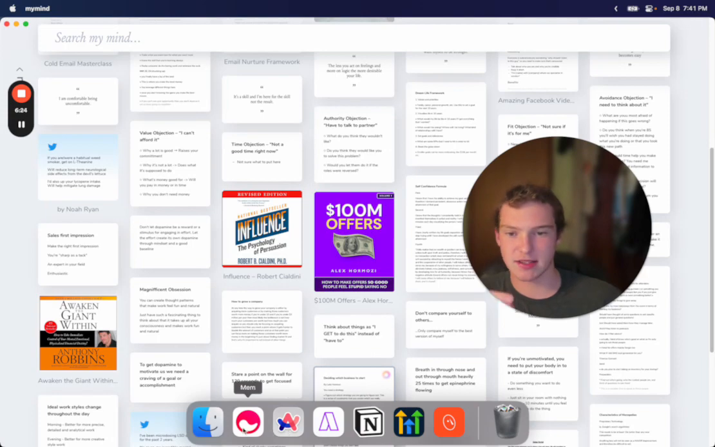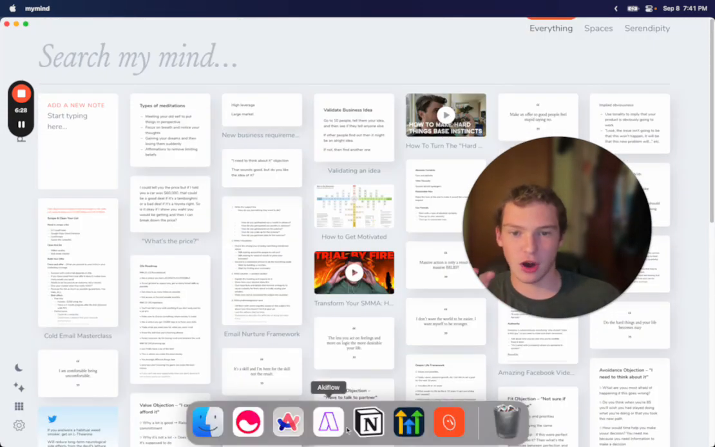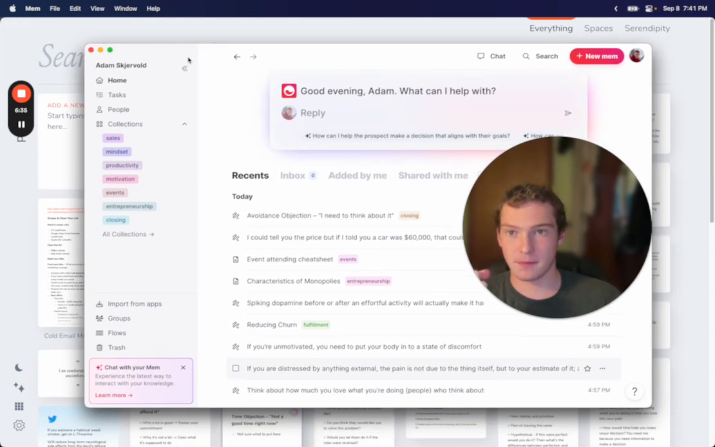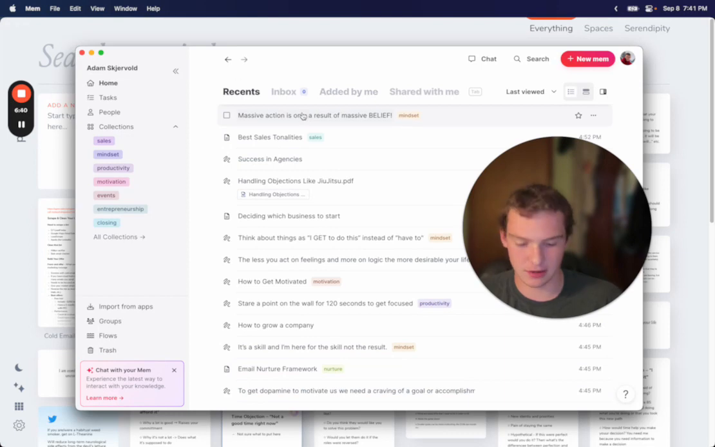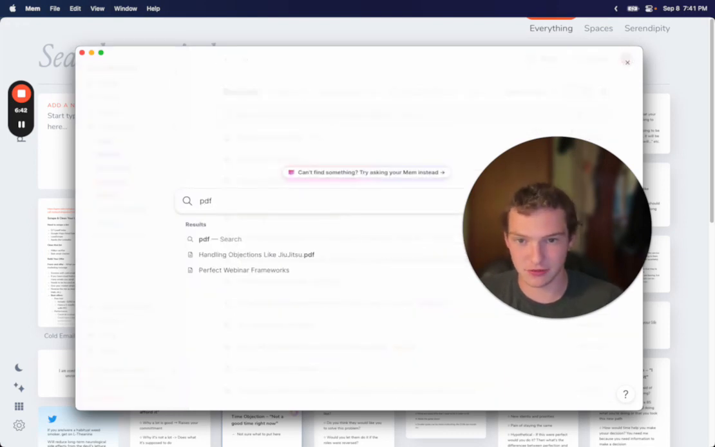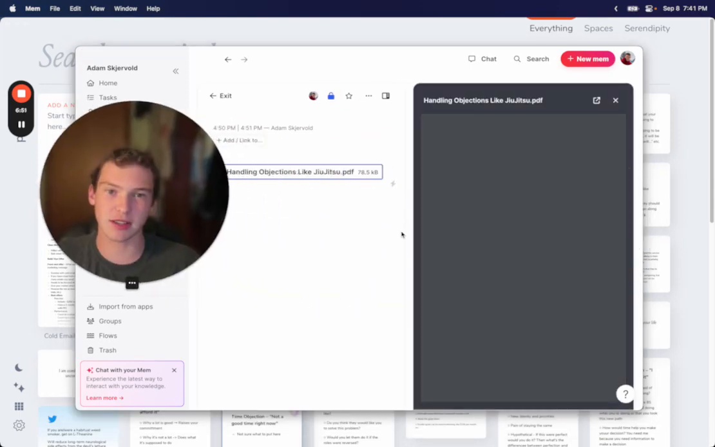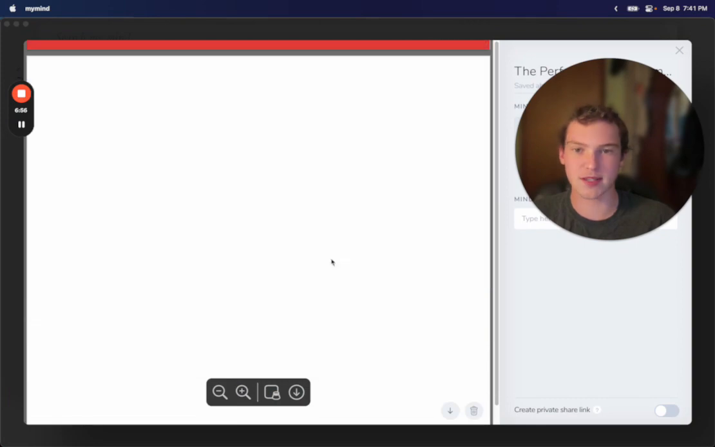What I'm saying is Mem needs something like this, where you can have all your sources, everything you want to retain, stored within your system. With this, I have PDFs in here. If I go to PDF, look, this is a PDF. This is terrible. It just shows the file. You can click on it and it has a preview, that's nice. But if you go in here, the whole thing opens as a note.